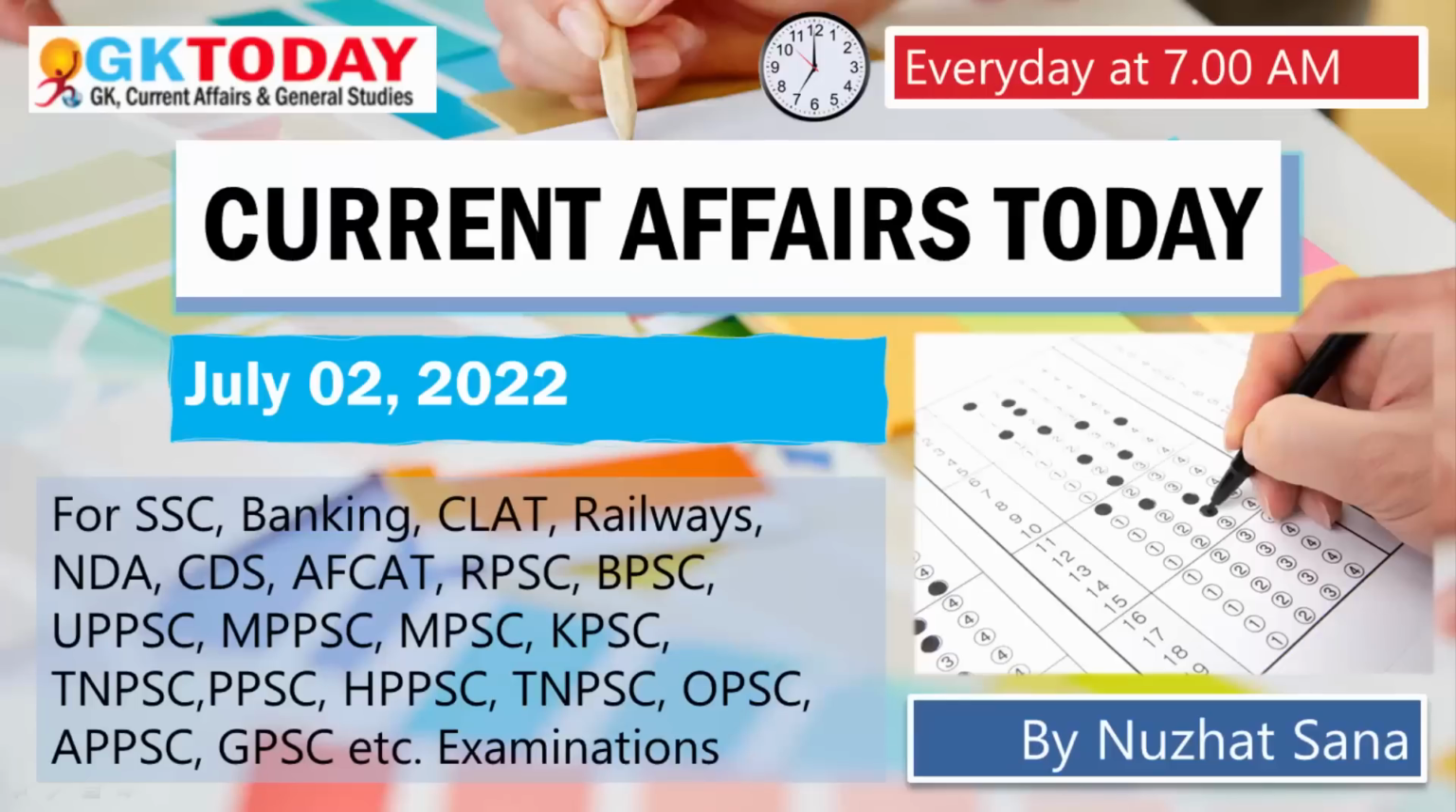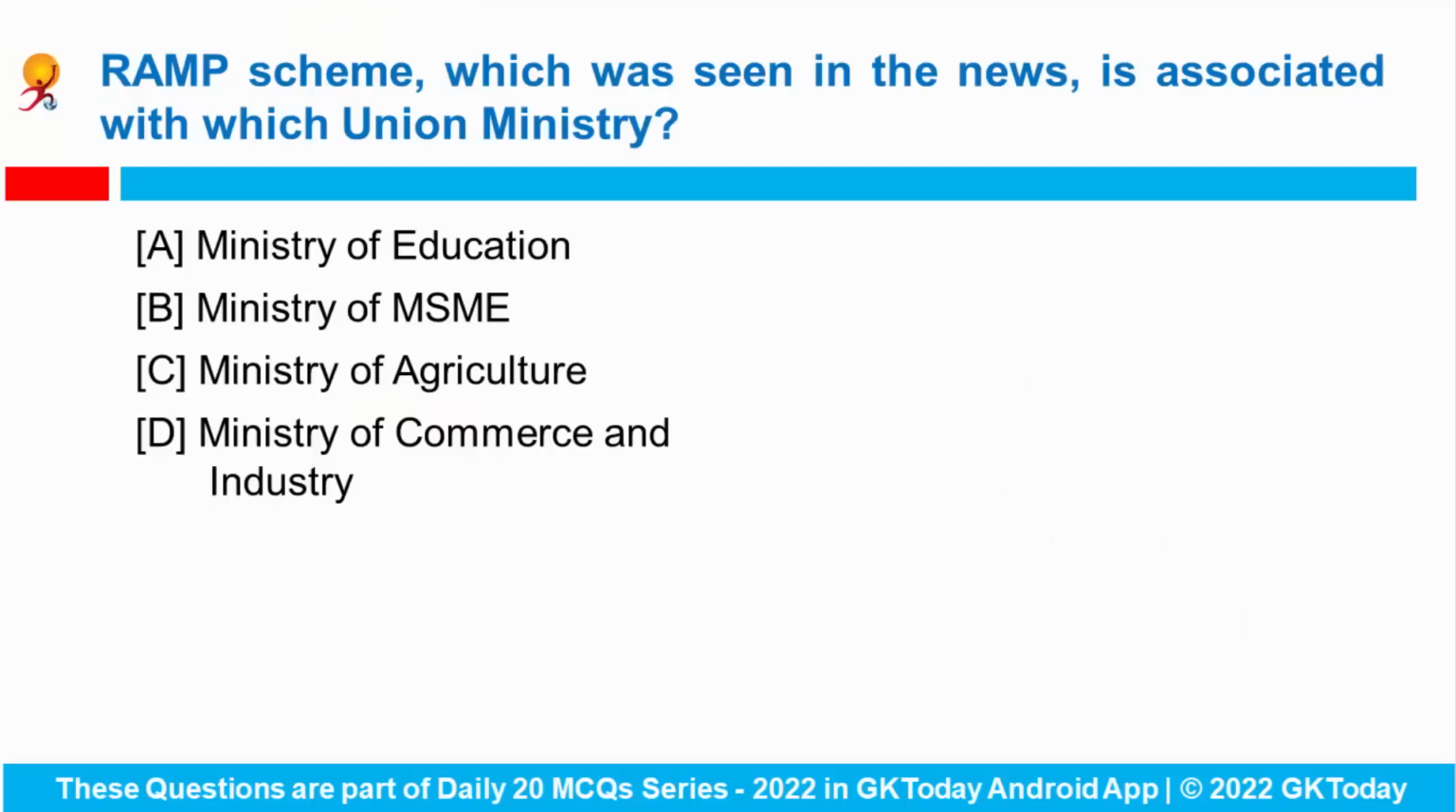Good morning everyone. Welcome back to GK Today. And today we'll be discussing the most important MCQs for 2nd of July 2022. Let's start. The RAM scheme, which was seen in the news recently, is associated with which union ministry? Prime Minister Narendra Modi participated in the Udyami Bharat program in New Delhi to launch this RAM scheme.